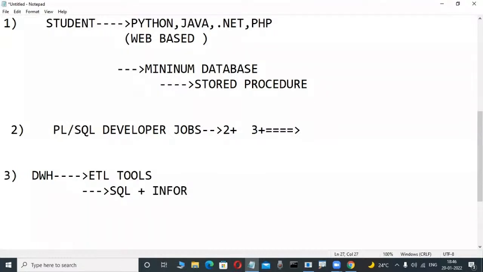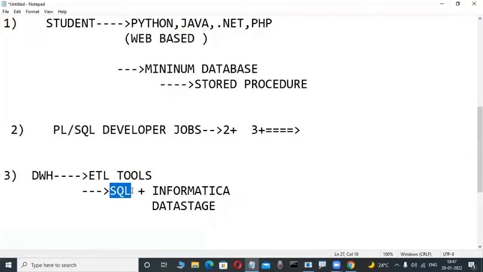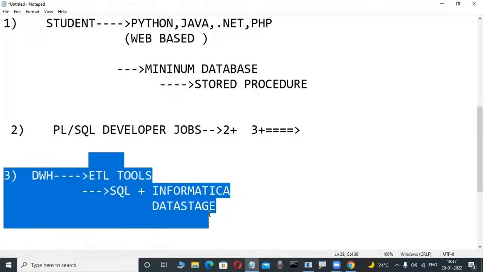Informatica is a very popular ETL tool. Talend is also a popular tool. These ETL tools have a graphical user interface, so only minimum knowledge of SQL is required. That's why people are learning these courses for job purposes.